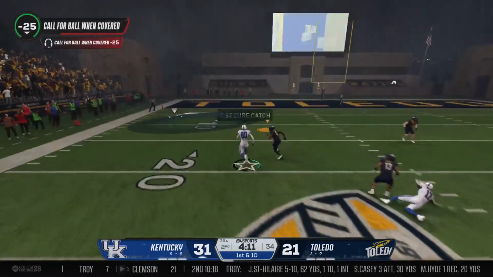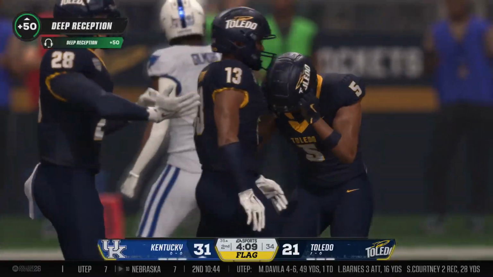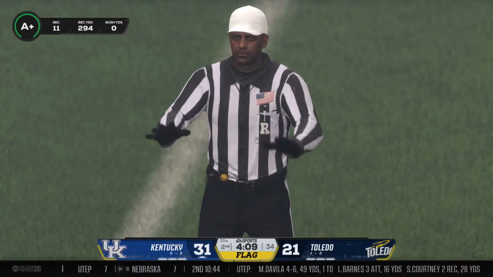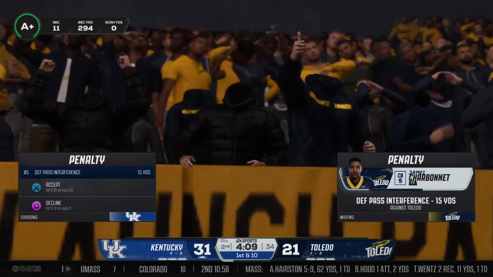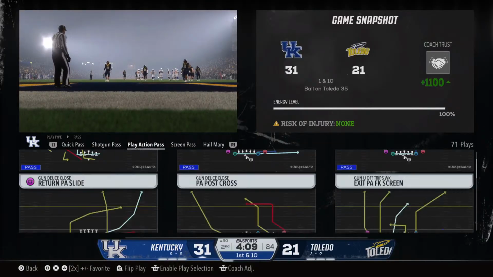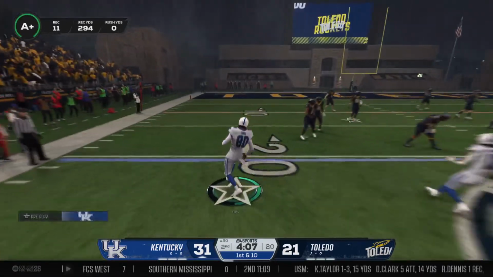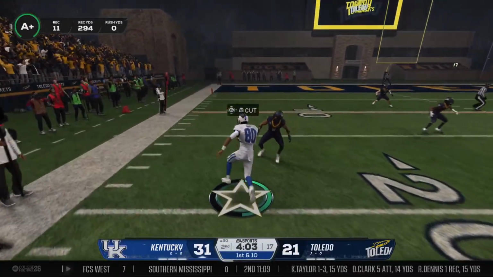Off the play fake. Fires on the move. Working that left side. He's brought down, but there's a flag on the play. Let's see if it stands. Pass interference. Defense. So the PI penalty cost the defense 15 and a fresh 1st down for the O. The offense will gladly take a fresh set of downs after the penalty.